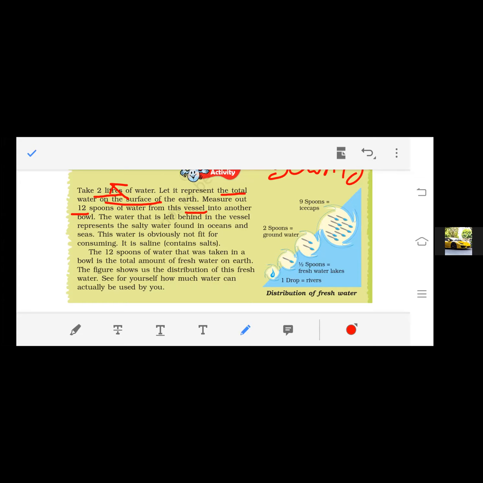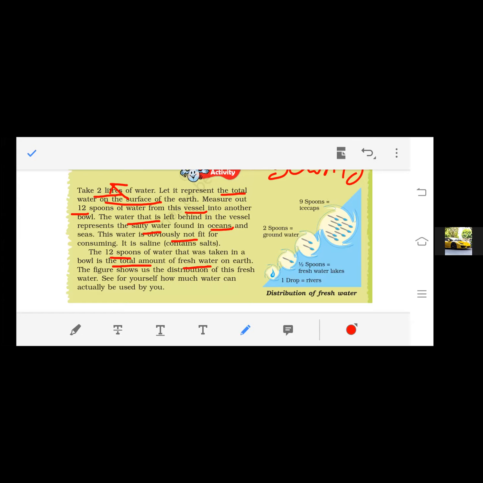The water which is left behind in the vessel will represent the salty water found in oceans, right? This water is obviously not fit for consuming. It is saline. The 12 spoons which we took out from 2 liters, taken in a bowl, represent the amount of fresh water on earth.